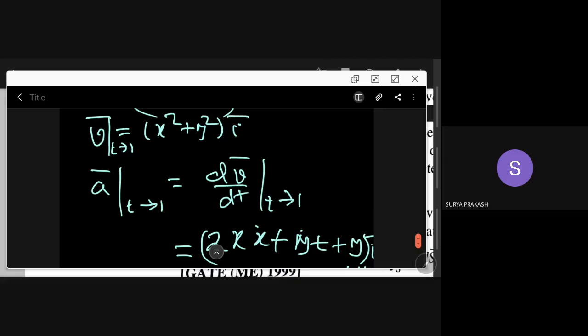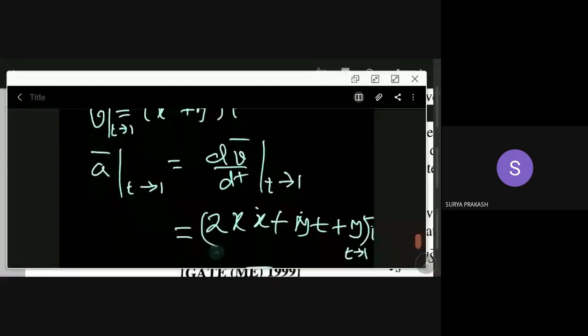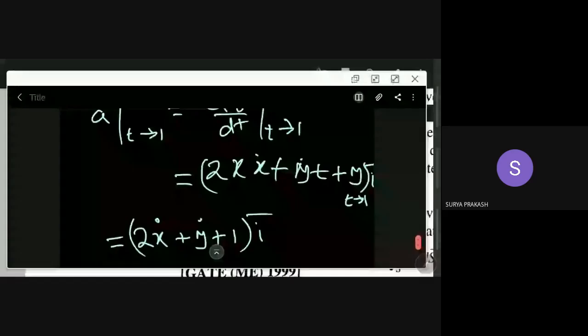There is some problem here. X dot. So this can be I bar only. No, there is some insufficient data here.